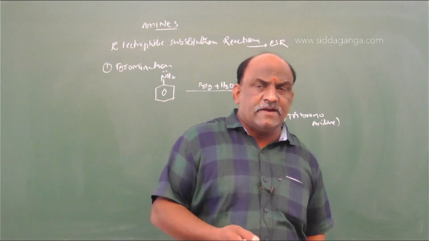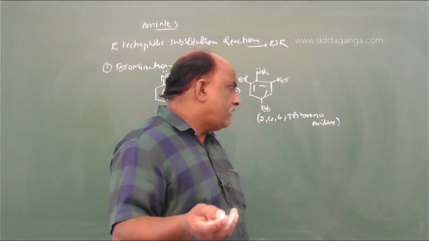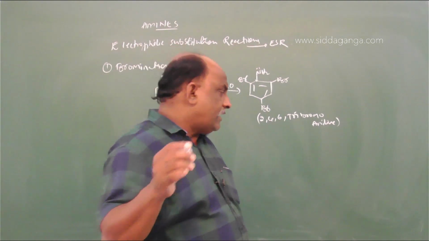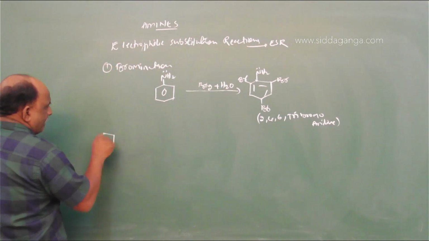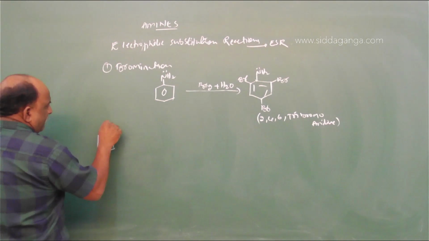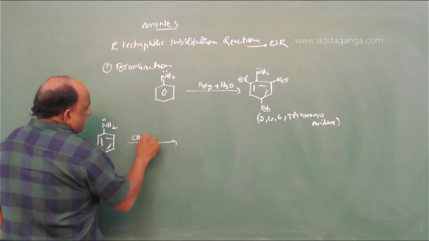Bromine water reacting with aniline gives tribromoaniline. But here I will give one important example regarding this. Suppose we go like this. Aniline is treated with CH3COCl.